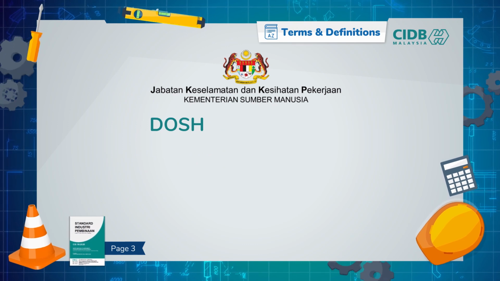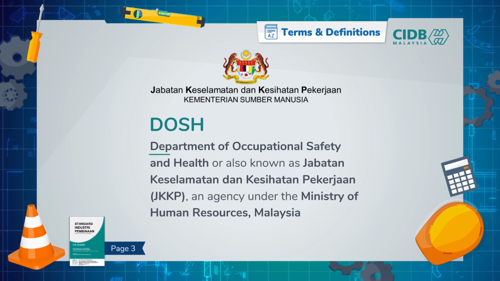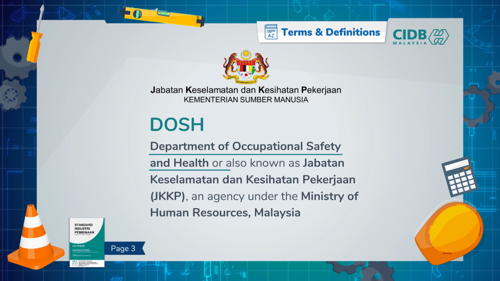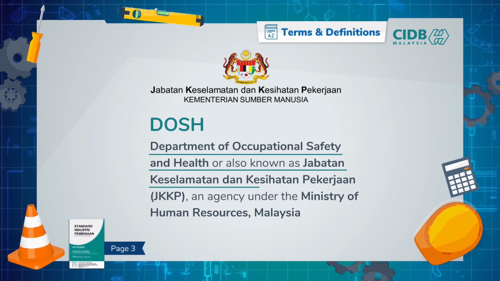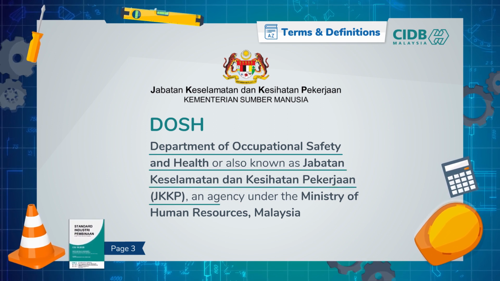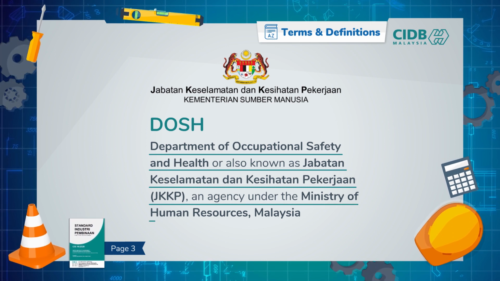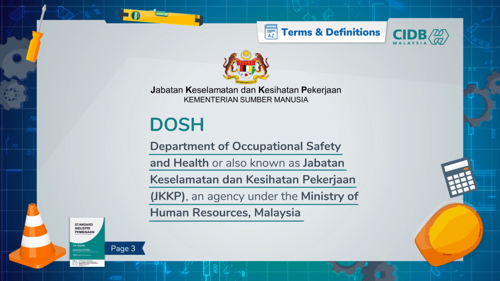DOSH. You know what it stands for? Department of Occupational Safety and Health, or in Malay, Jabatan Keselamatan dan Kesihatan Pekerjaan, JKKP, is an agency under the Ministry of Human Resources, Malaysia.